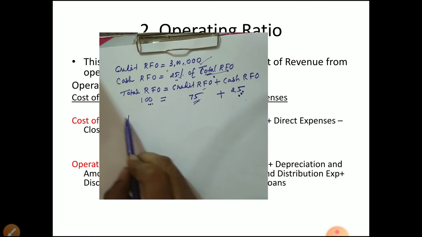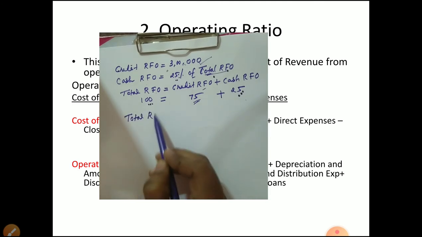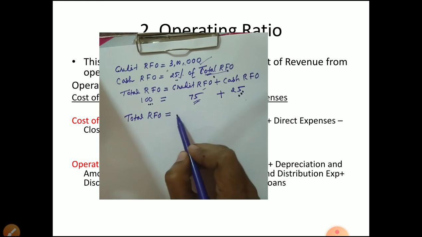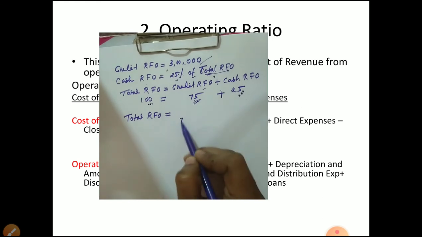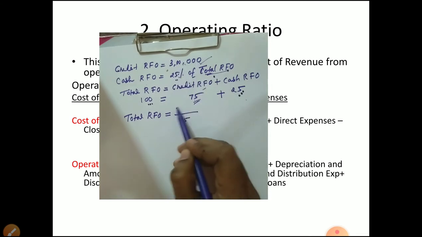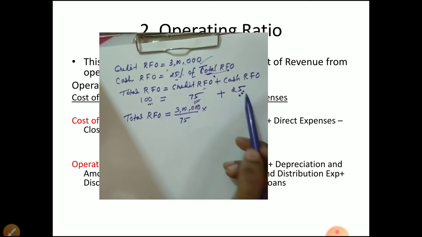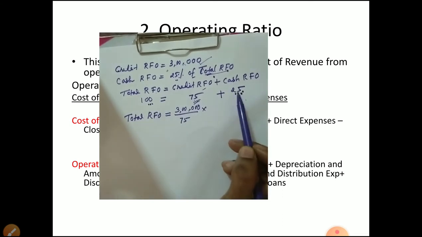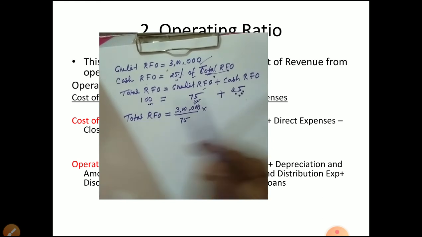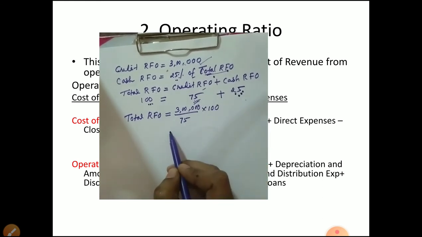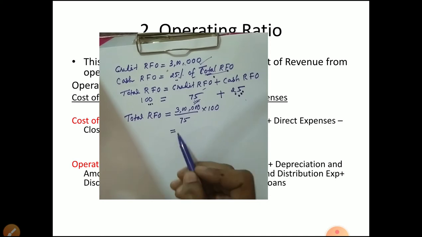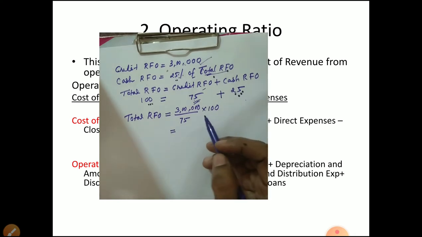Now I calculate total RFO. 75 represents 3 lakh, and what we need is 100. If you need cash RFO, multiply by 25; if you need total RFO, multiply by 100. So 3 lakh divided by 75 into 100, you will get 4 lakh.